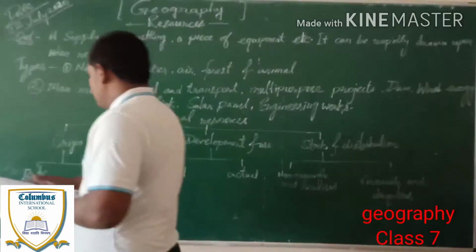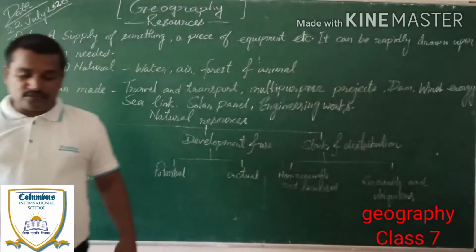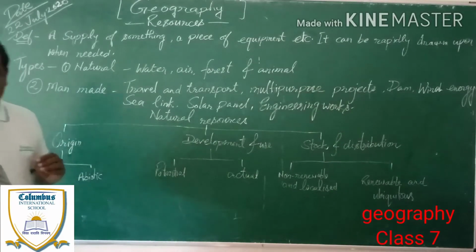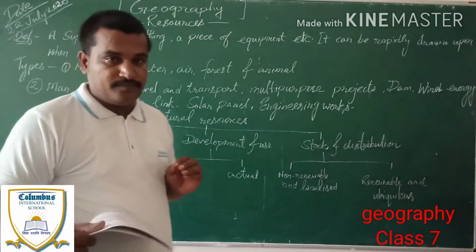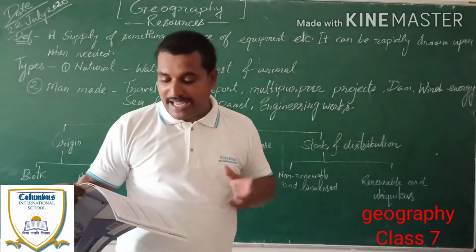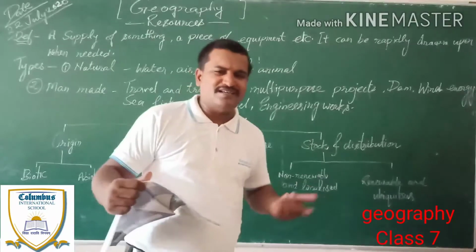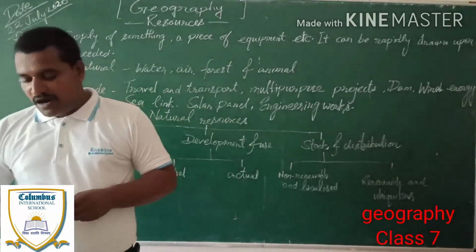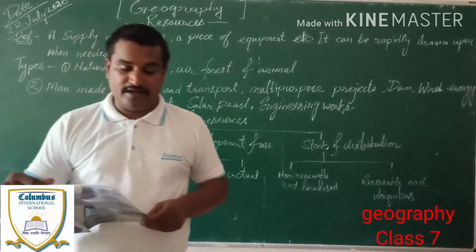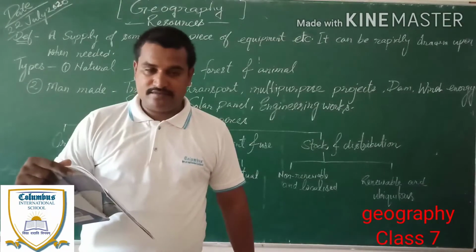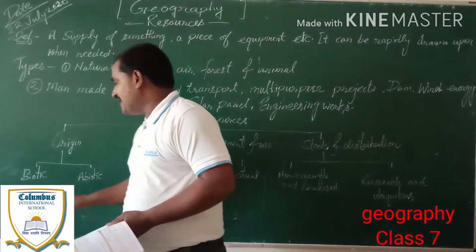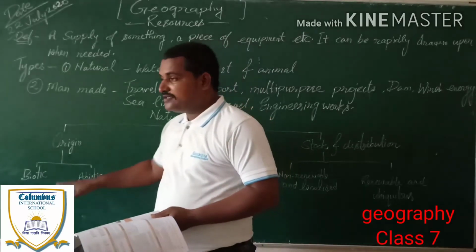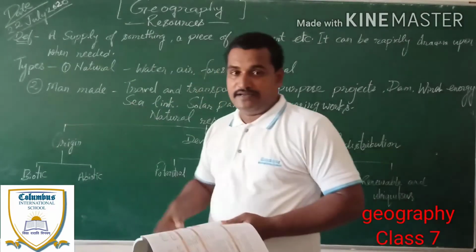Okay, biotic. What is a biotic resource? Biotic resources are obtained from living organisms like animals, plants, etc. All the biotic resources are capable of reproduction and regeneration. This is the main characteristic of biotic resources: they will regenerate.